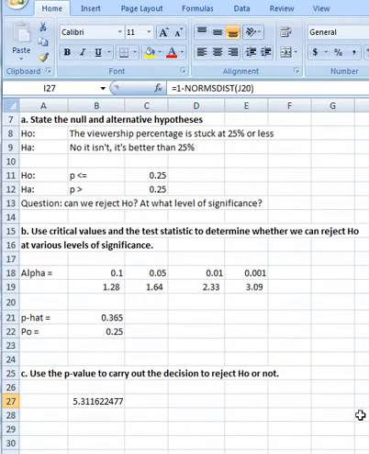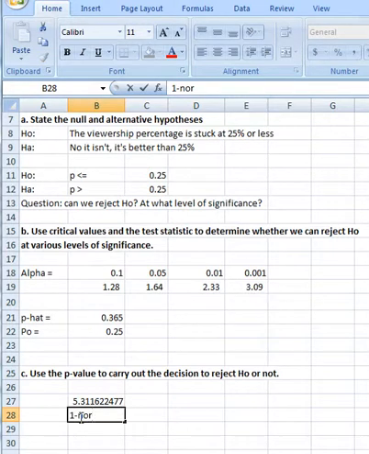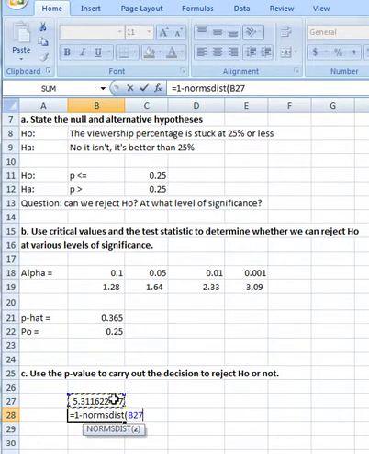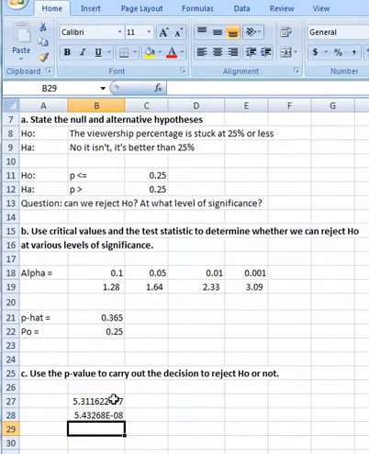That would be equal to 1 minus the normal standard distribution of this z-value, and that gives me a value of 5.4 times 10 to the minus 8. That's a lot of zeros.